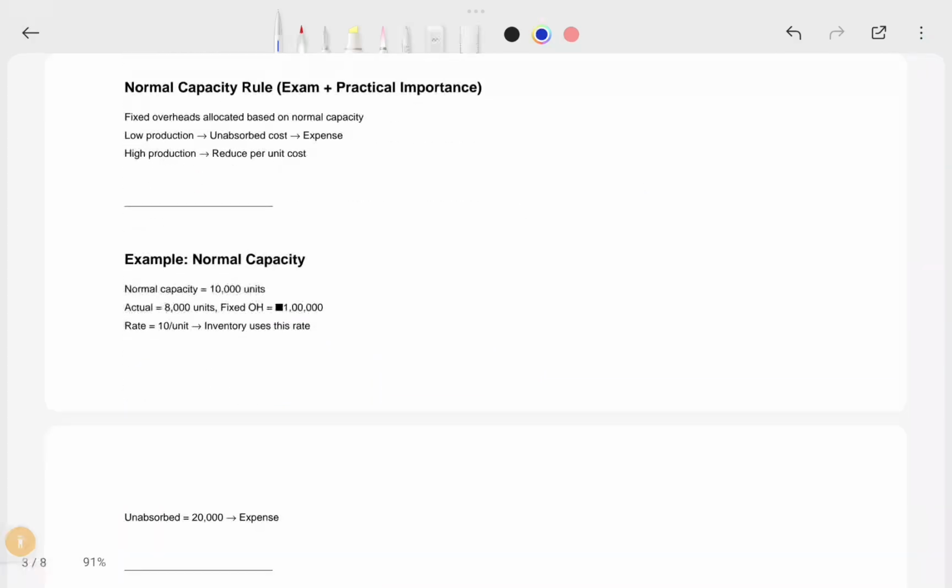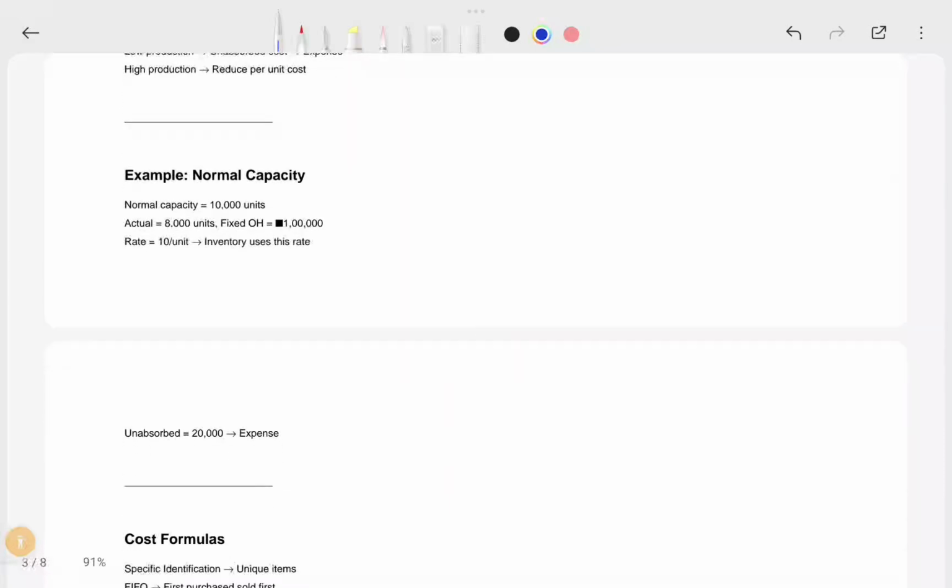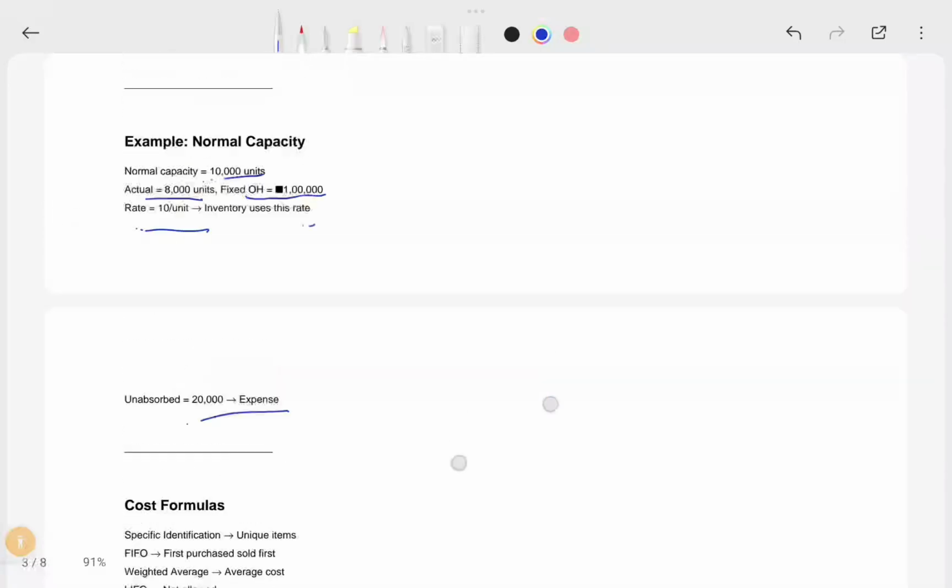Here I gave one example also for your teaching purpose. There is a normal capacity of 10,000 units. Actual capacity is 8,000. Fixed overheads are 1 lakh. So the rate per unit is 10. Inventory is at this rate. Abnormal loss is 20,000, which is an expense. I will explain this.